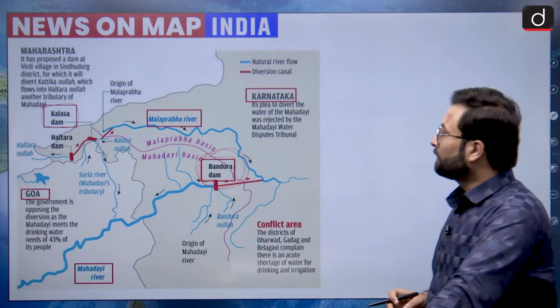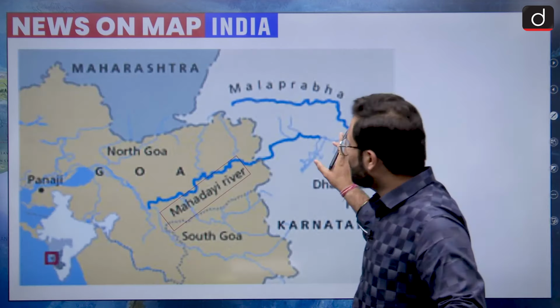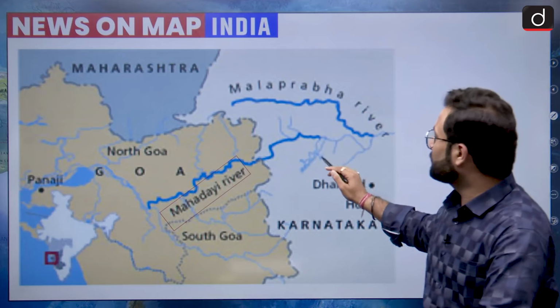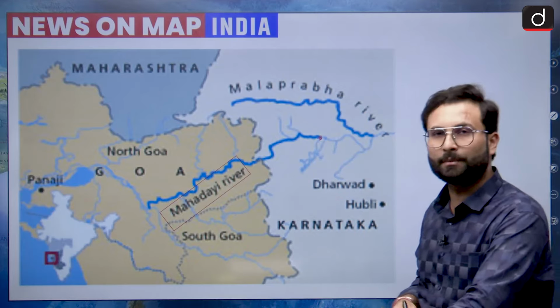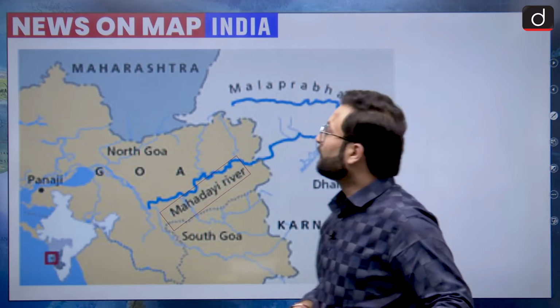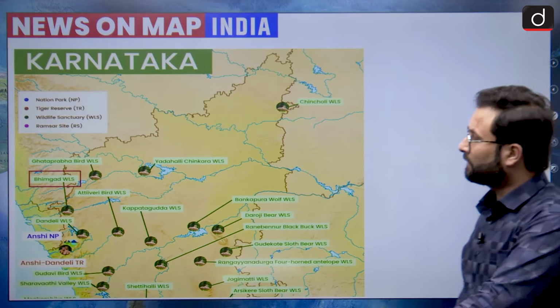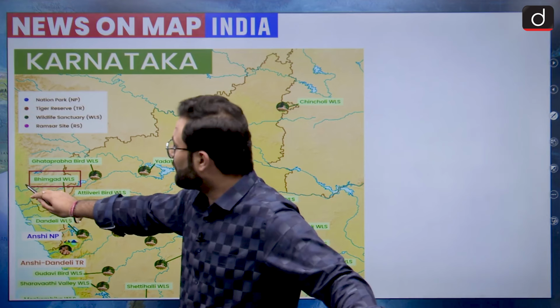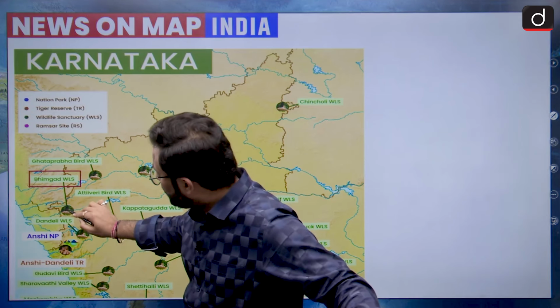Now here you can see the course of the Mahadayi river. It starts from the state of Karnataka in the Bhimgad Wildlife Sanctuary, somewhere here, and then moves towards Goa.